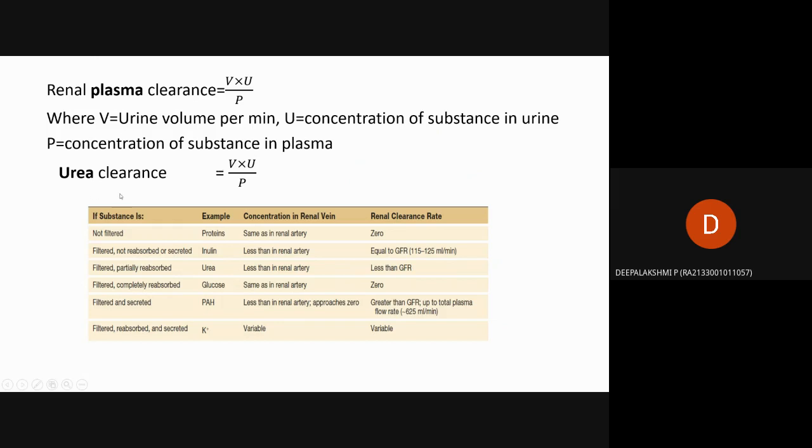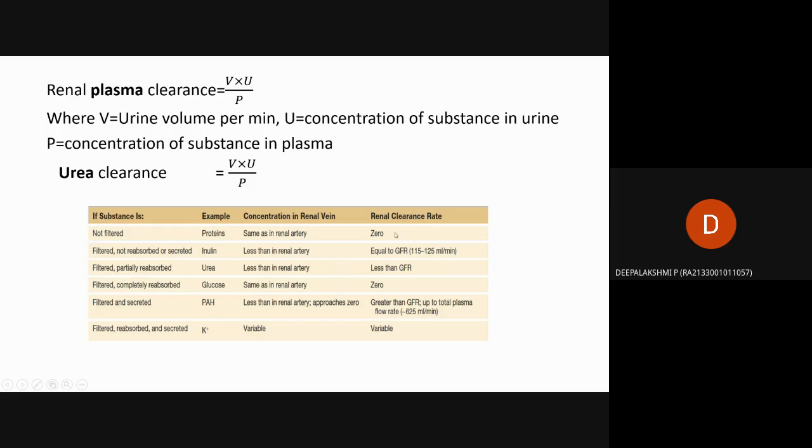Then the urea clearance is calculated as V times U divided by P, that is, the concentration of urea in urine divided by the concentration of urea in plasma. Then another table is given here for molecules such as proteins, inulin, urea, glucose, PAH, and K plus. It shows how much of each substance is filtered or not. Proteins are not filtered and are fully reabsorbed, and the concentration in the renal vein is the same as in the renal artery.